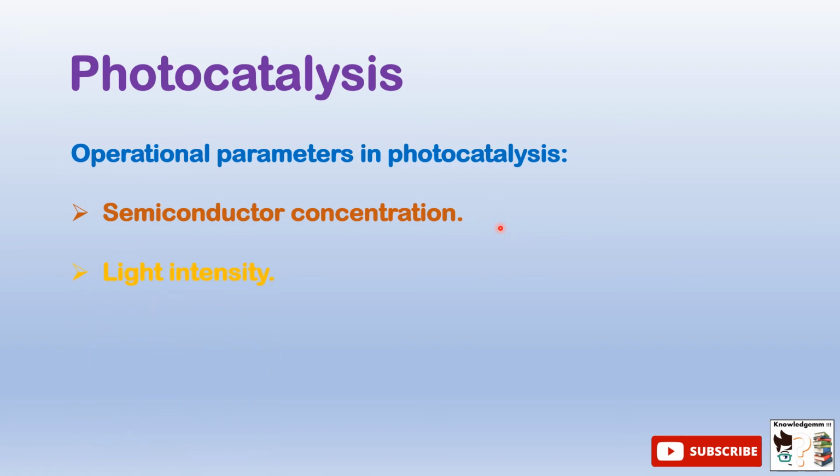Okay, now another operational parameter is light intensity, the light which is incident, which can be either natural or artificial. Its intensity also affects the efficiency of the process. Temperature also affects the efficiency of the process. Upon recombination of electron and hole pairs, generally temperature increases, so this also actually affects the efficiency of photocatalysis. And then pH also affects the efficiency of the overall photocatalysis process.